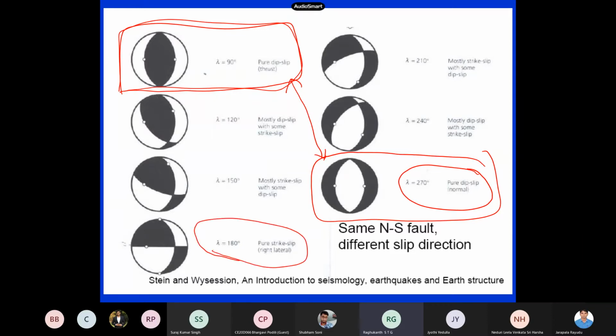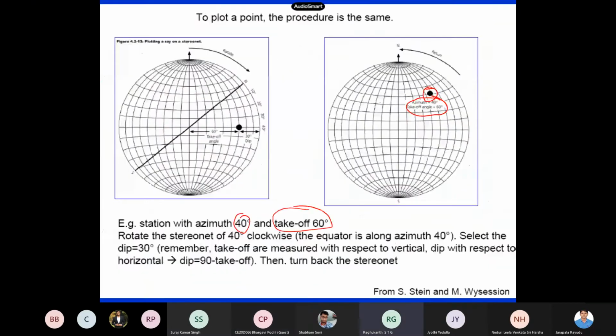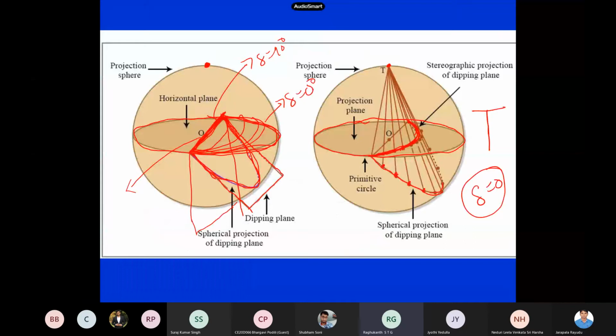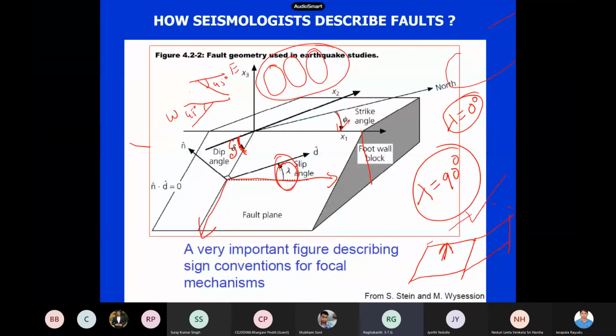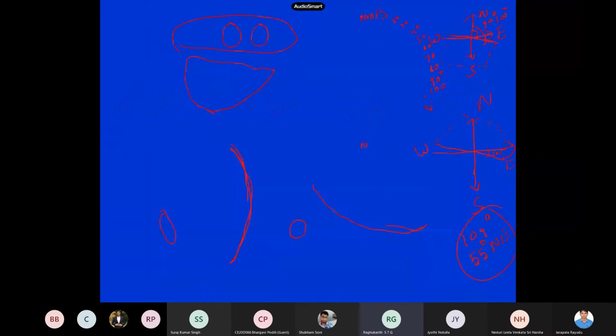Lambda 180 means what? What does it indicate? Up or down, or right side or left side? Strike slip fault, sir. Strike slip, but in which direction is it moving? See, there are two things out there. When you see this notation, lambda 180 means it is moving this way. Lambda 0 means like this. So lambda 180 means it is moving in this direction. Right side they say, 0 means left side they say. Okay, so these are the directions.